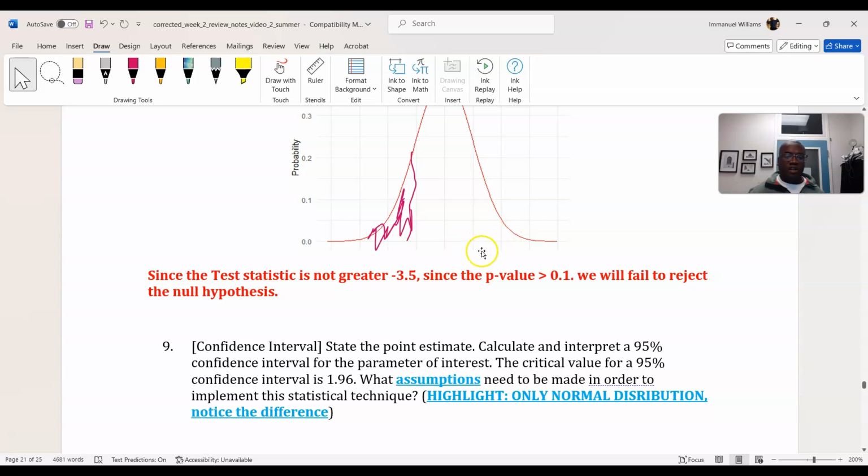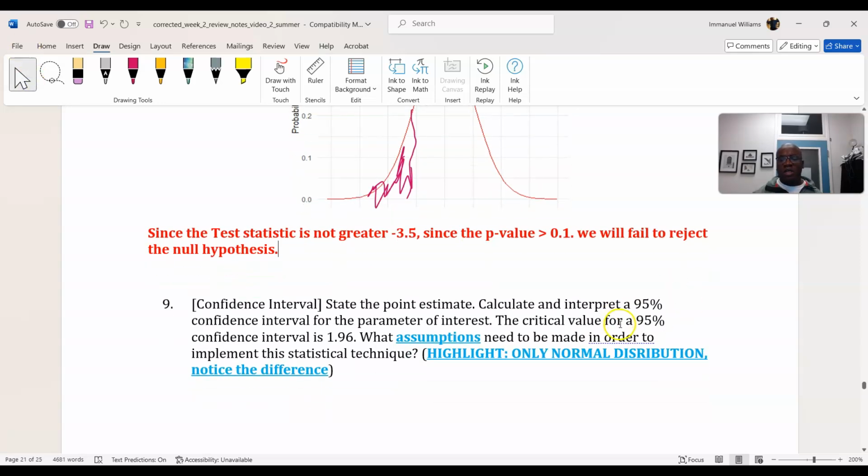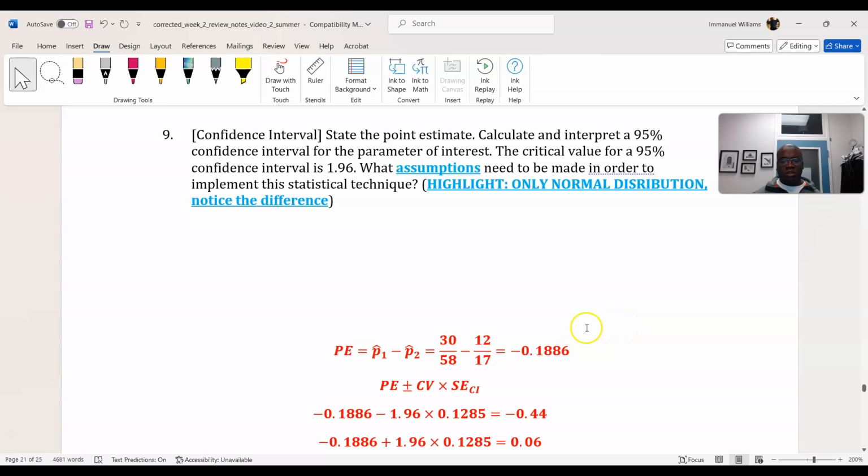Okay, state the point estimate, calculate a 95% confidence interval, use 1.96 as your critical value. What assumptions need to be met? The assumptions are a tad bit different for confidence intervals. The logic still works the same. The point estimate is just the difference between the sample proportions. Point estimate plus or minus critical value. The standard error was given to you. The critical value was given to you. You can confirm the standard error again on your own time.